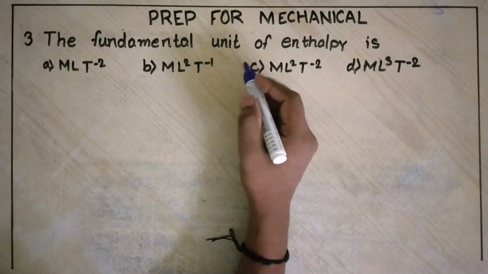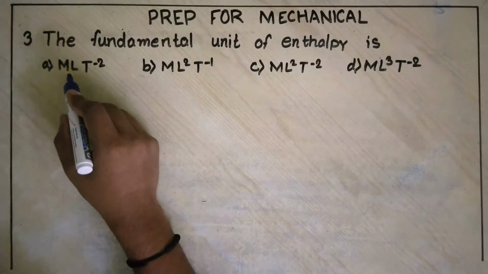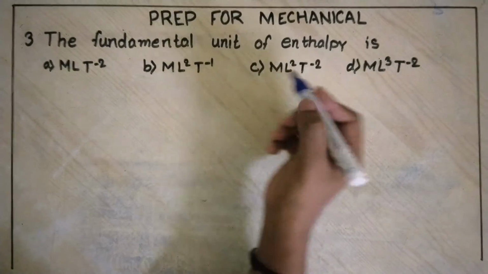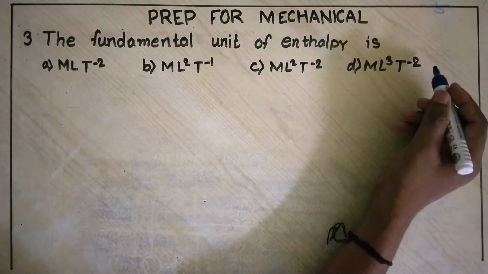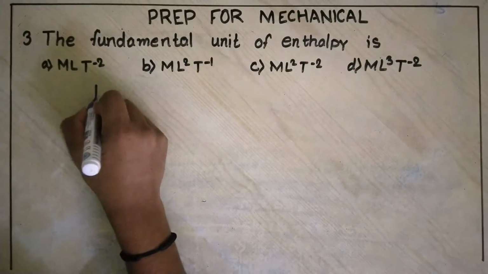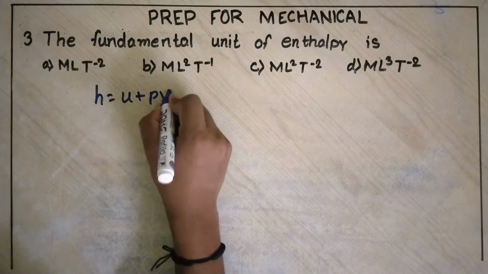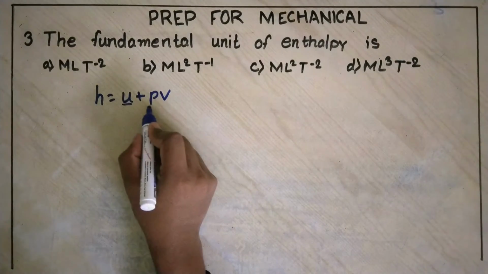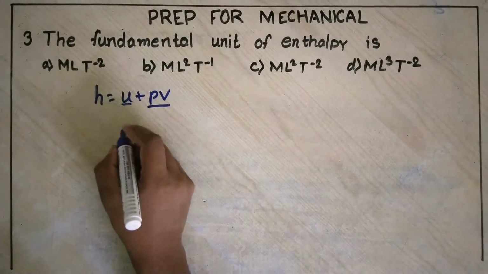Our third question is, the fundamental unit of enthalpy is, options are ML T inverse square, ML square T inverse, ML square T inverse square, ML cube T inverse cube. Enthalpy is the sum of internal energy and the product of pressure and volume. By finding out one of these fundamental units, we can get the fundamental unit of enthalpy.